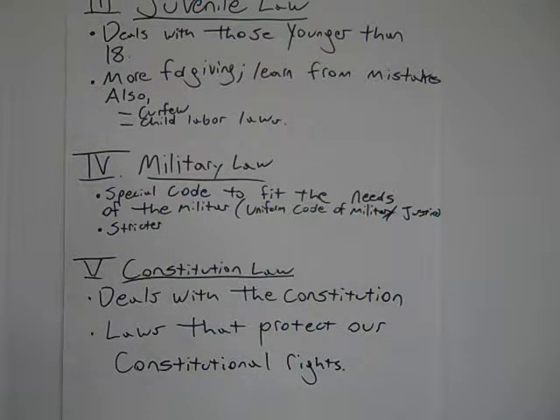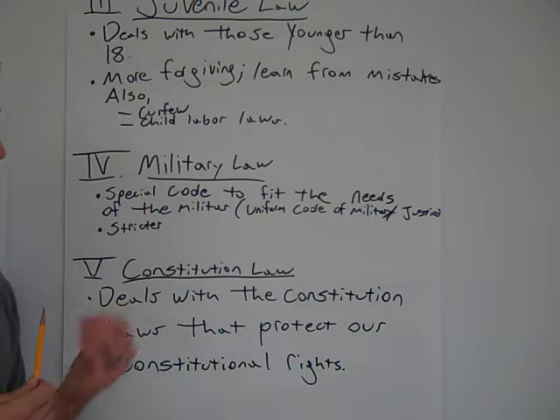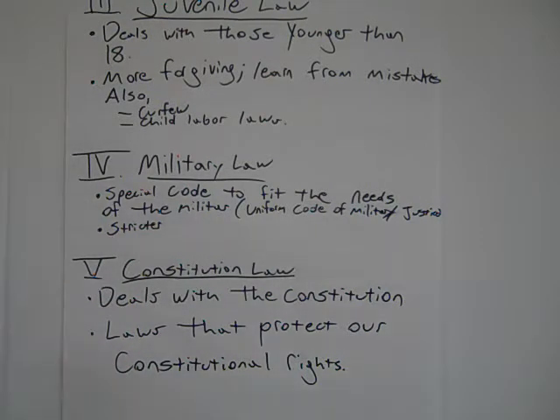Military law is a lot like civilian law, but they have a special code to fit their needs. There's a certain discipline and training that you need to do your job in the military. So that's all kept in the Uniform Code of Military Justice. It is stricter, how you dress. You have to do certain things at a certain time, and you can't just slough it off. It's a very disciplined set of laws, but it's there to meet the needs of the military.